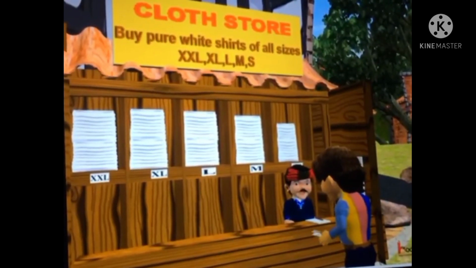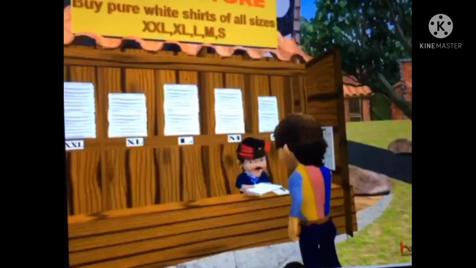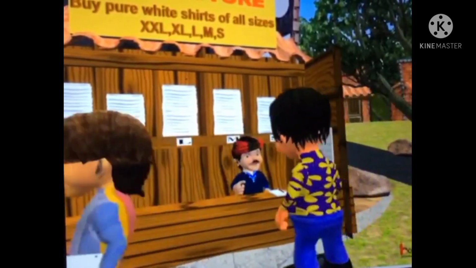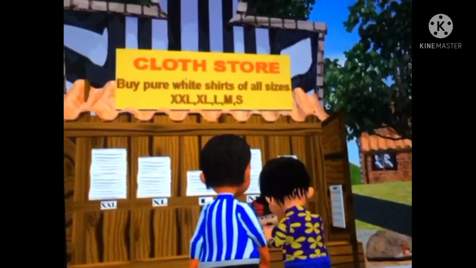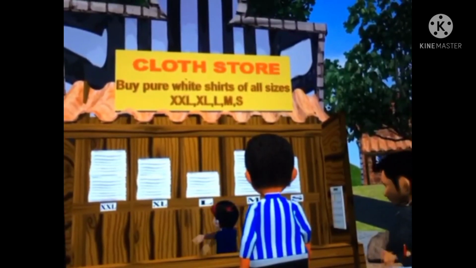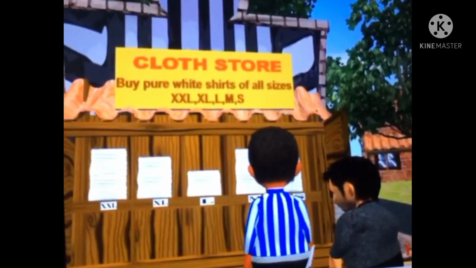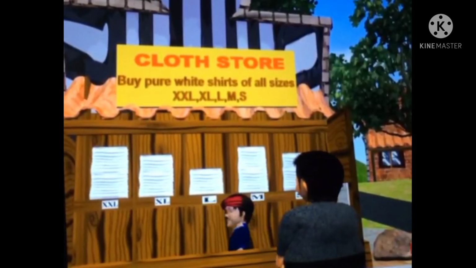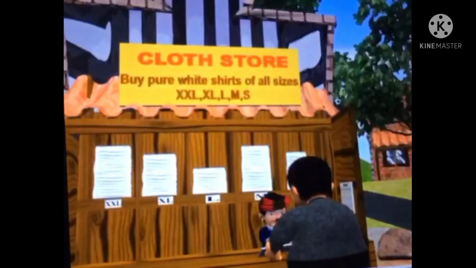I need one XL size white shirt. Here it is, sir. Please give me a medium size shirt. Thank you. Give me size large. Large size fits you so well. Do you have a right size for me? Yes, I have. It is XXL size.